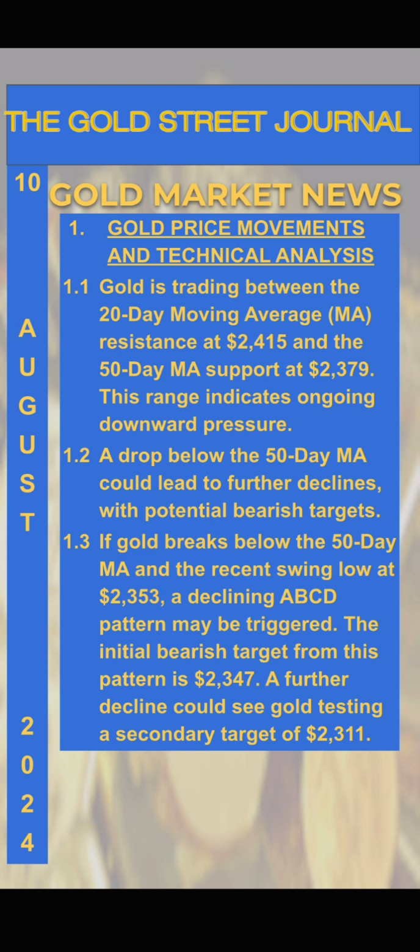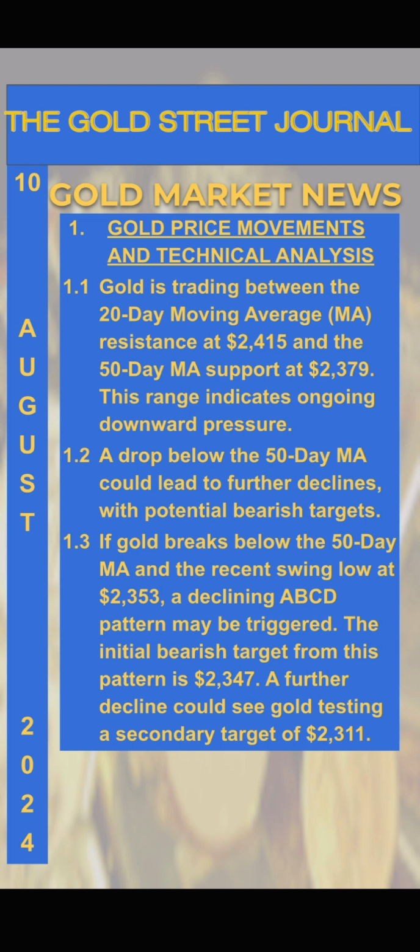Gold is trading between the 20-day moving average resistance at $2,415 and the 50-day moving average support at $2,379. This range indicates ongoing downward pressure. A drop below the 50-day moving average could lead to further declines, with potential bearish targets.